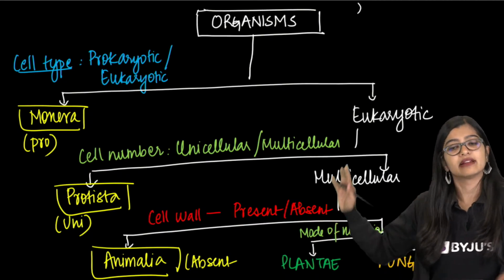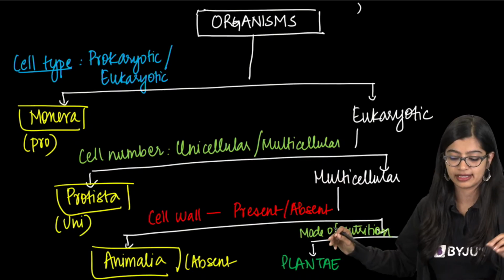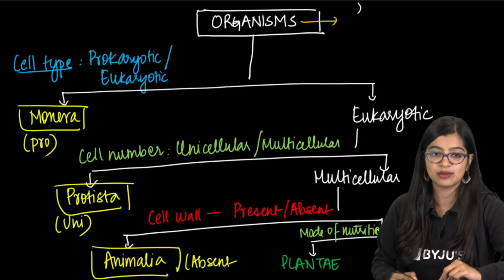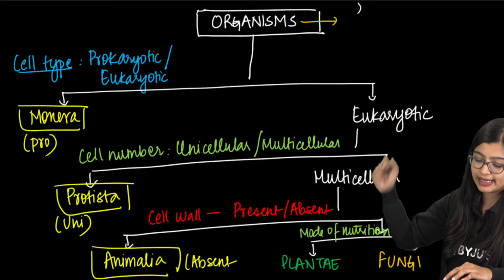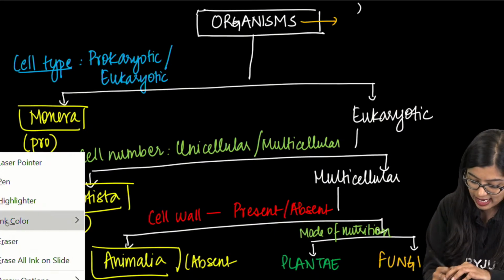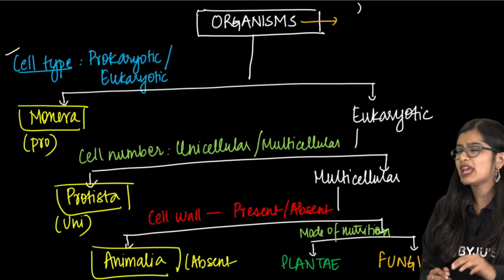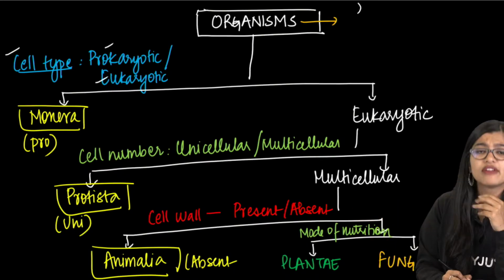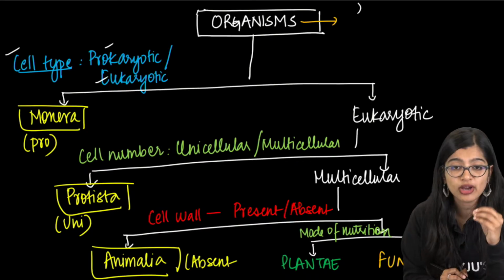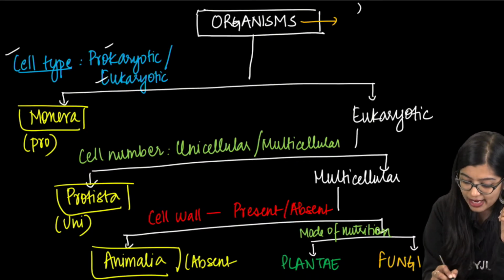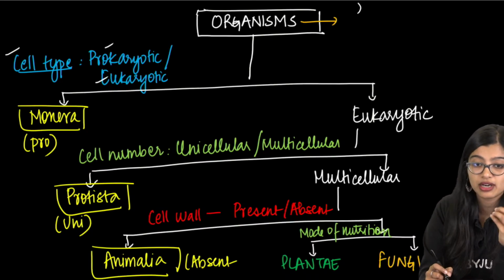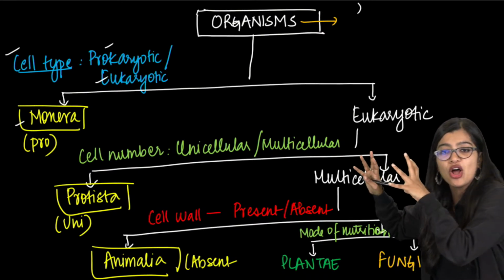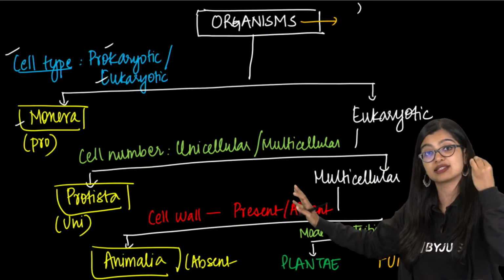Ma'am, repeat once again. Chalo, I will repeat it once again. Now, organisms, and I'm talking about all the living organisms, what he did was, he first took the cell type into consideration. If I think about cell type of the organism, will it be prokaryotic or will it be eukaryotic? If it is prokaryotic, then all my organisms which are unicellular and prokaryotic will come in Monera.